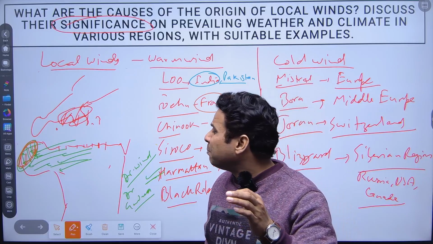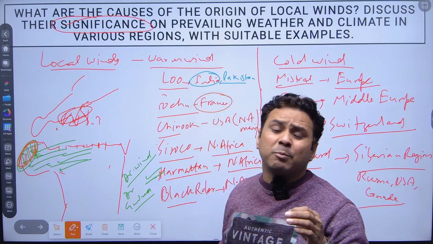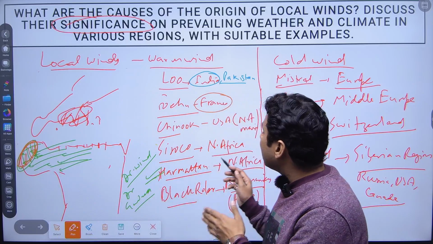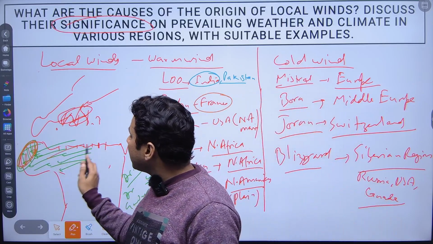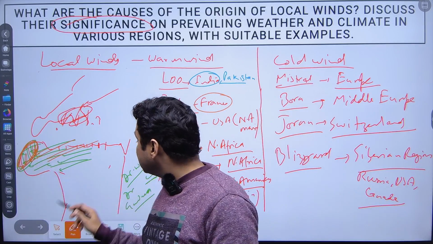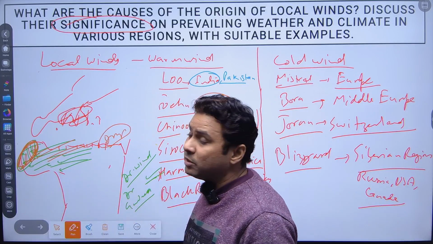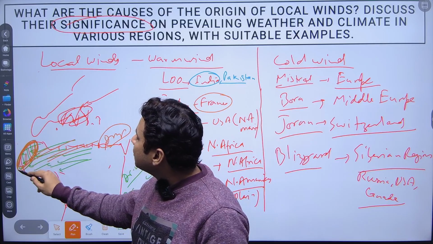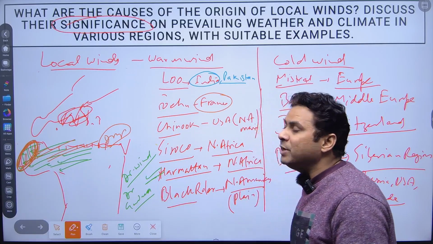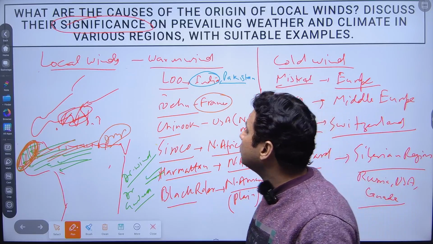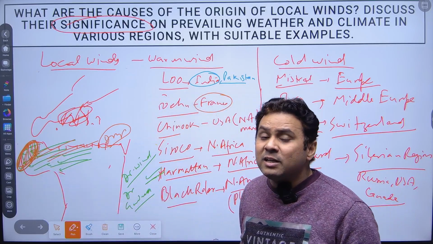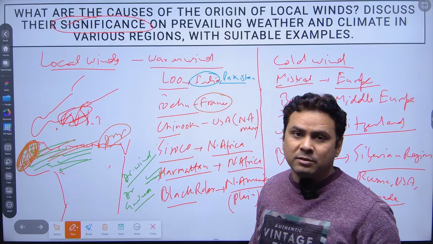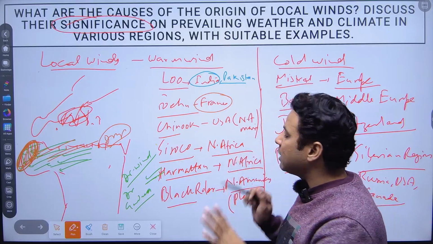Due to the moisture, the people are in problematic conditions, wondering how this humidity will be removed. Then the Harmattan starts moving from the northeastern part, and it is dry and moisture free. So when it moves, it absorbs the moisture or humidity, and it gives a soothing effect to this region. That is why, when people get a soothing effect from the Harmattan, it is known as the doctor wind. So this is the significance of the Harmattan.